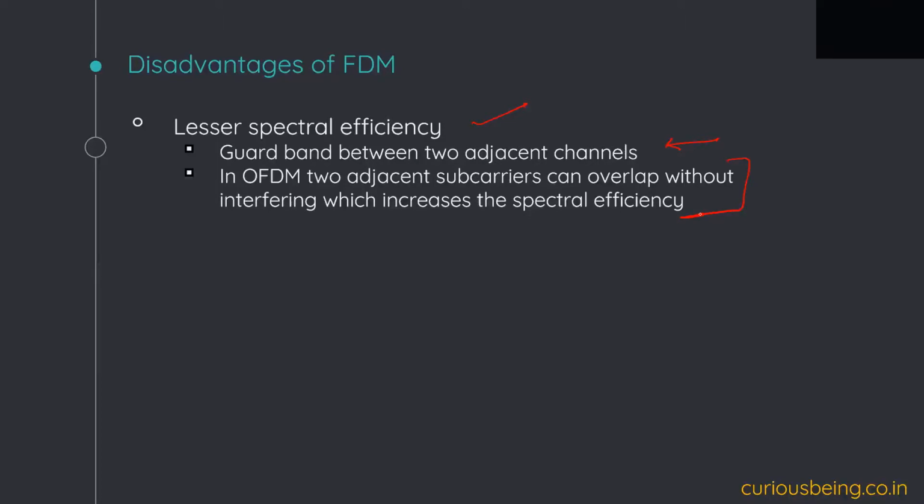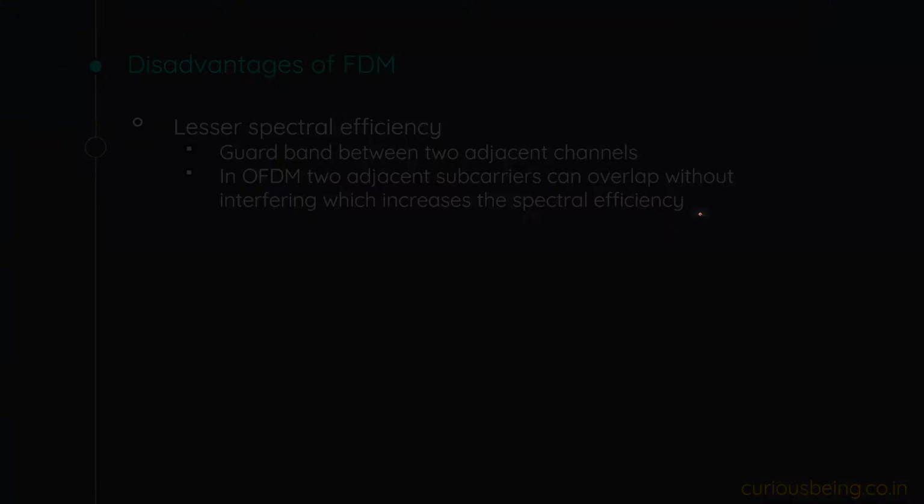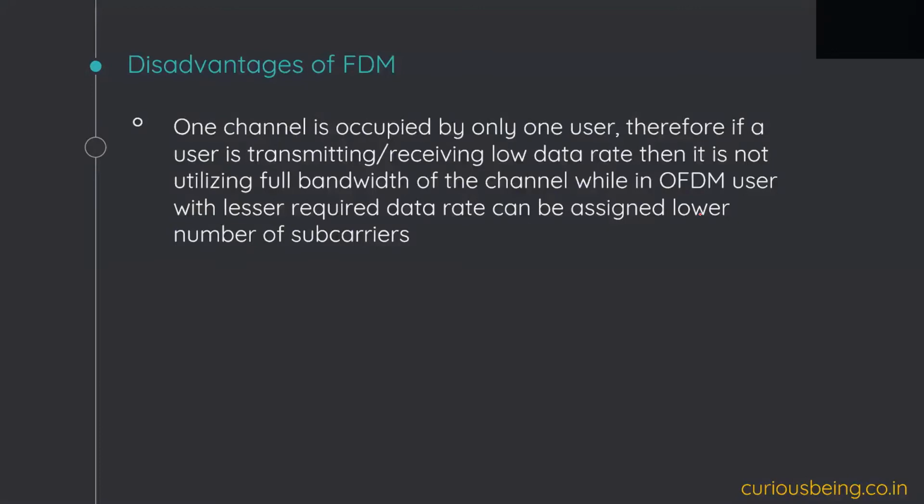And we will see that even after overlapping, they are not interfering. Another disadvantage is that when there are multiple channels, this is allocated to user 1, this is allocated to user 2. So one channel is occupied only by one user.